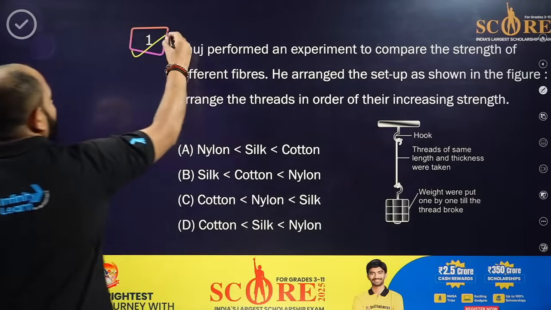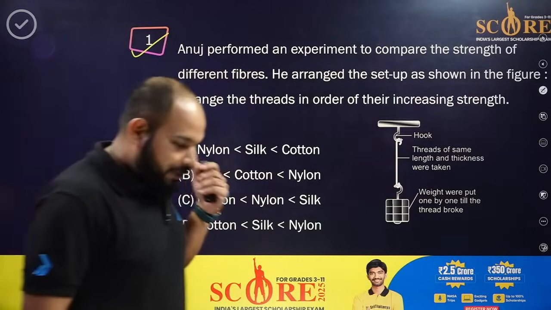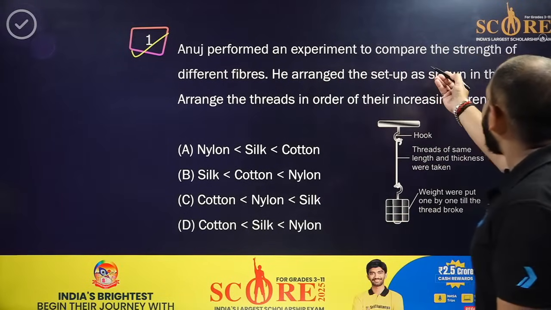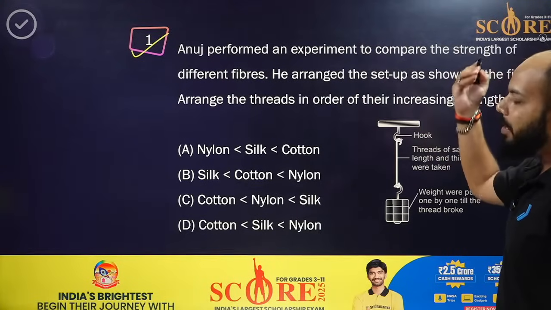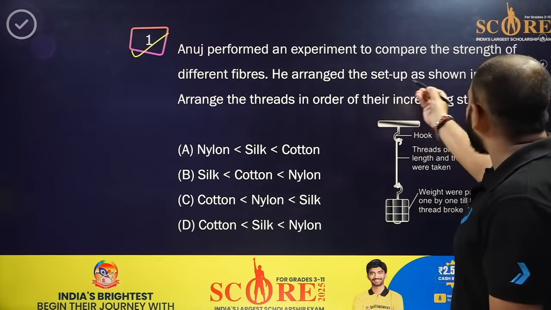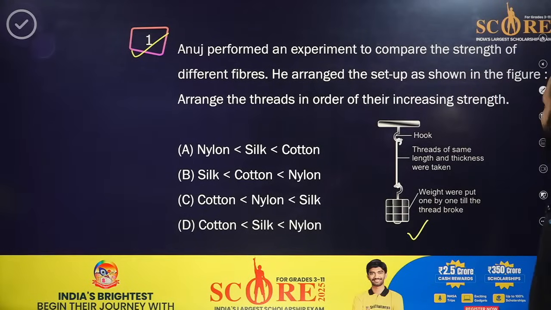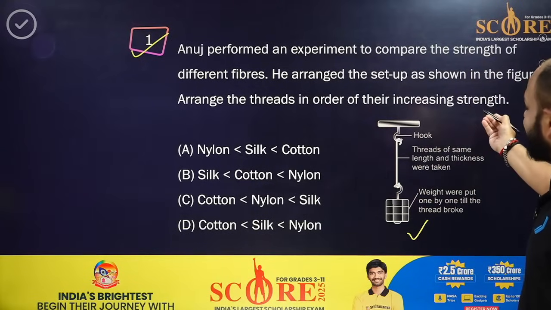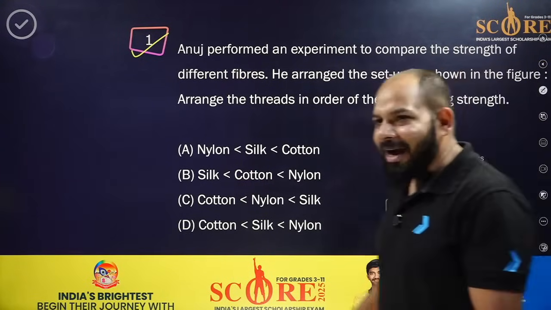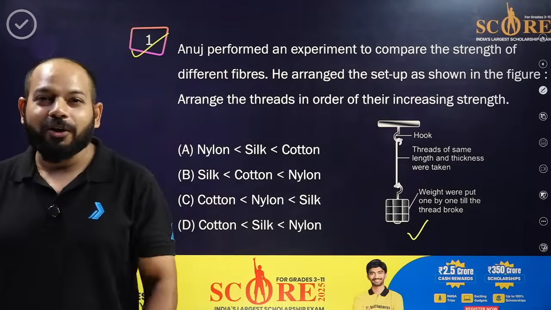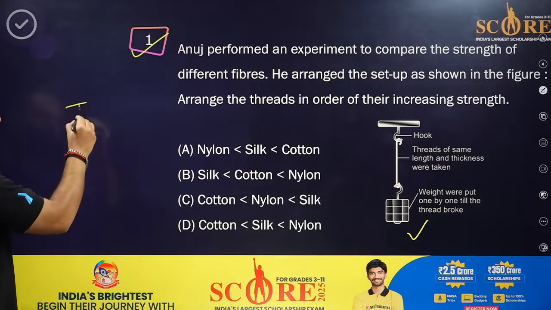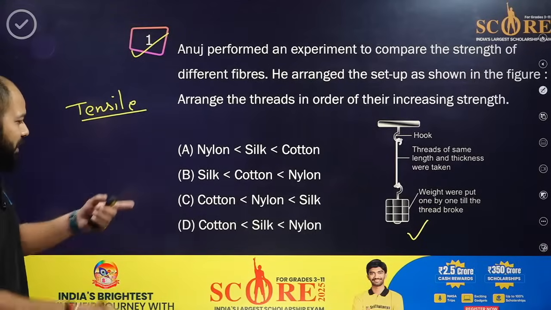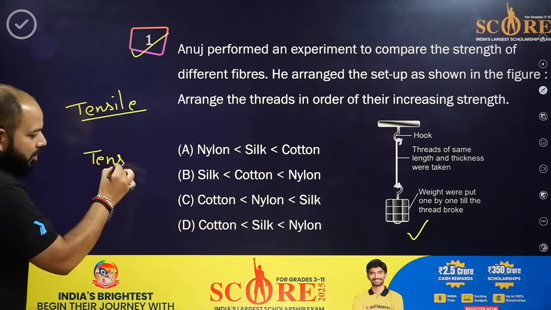We got question number 1, everyone. The question says: Anuj performed an experiment to compare the strength of different fibers. He arranged the setup as shown in the figure. Arrange the threads in the order of their increasing strength. Why has this question come here? Because it's talking about the tensile strength, or we can say here we are talking about the tension.